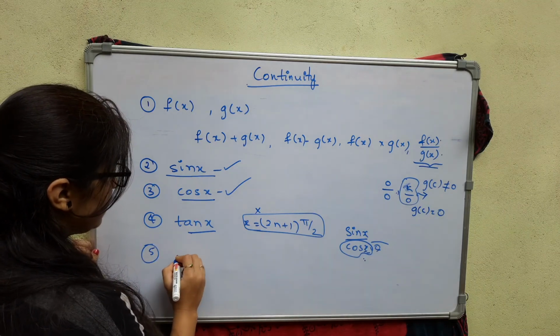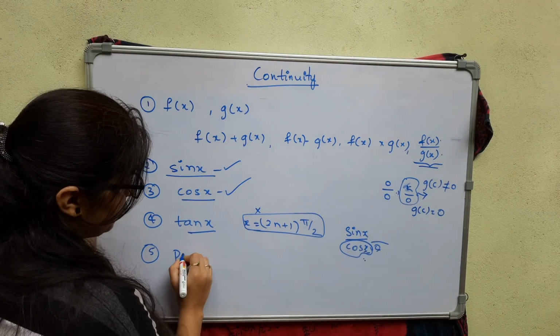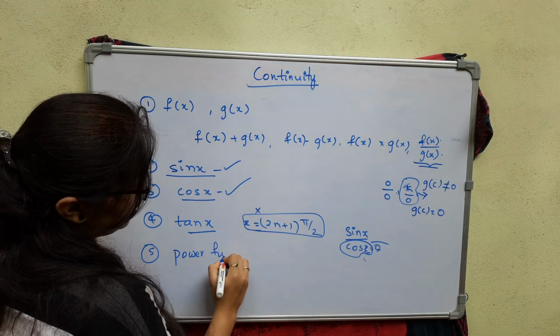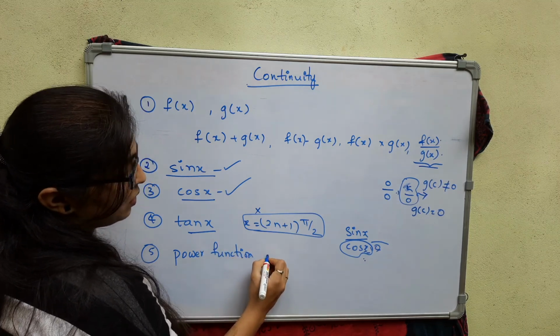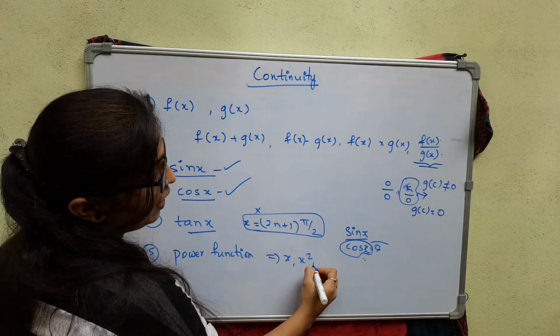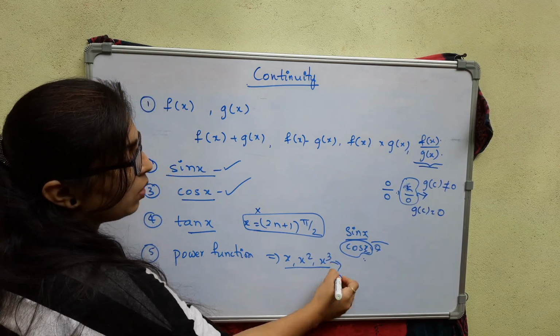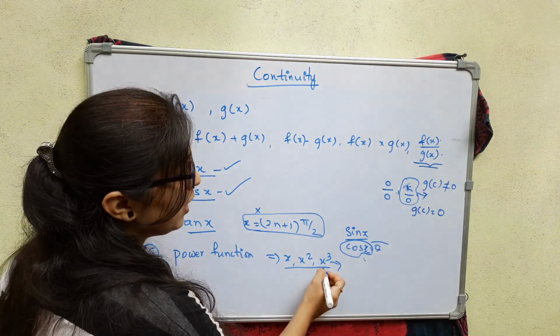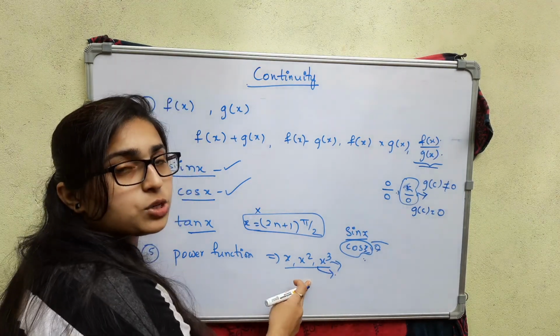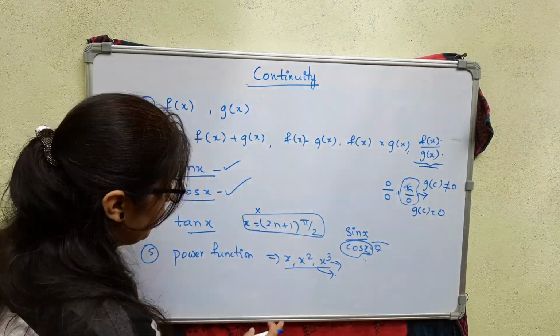Next, we can consider the power functions. Power functions are nothing but x to the powers, like x square, x cube, and so on. These are all continuous functions, because this is a polynomial function, and a polynomial function is a continuous one.